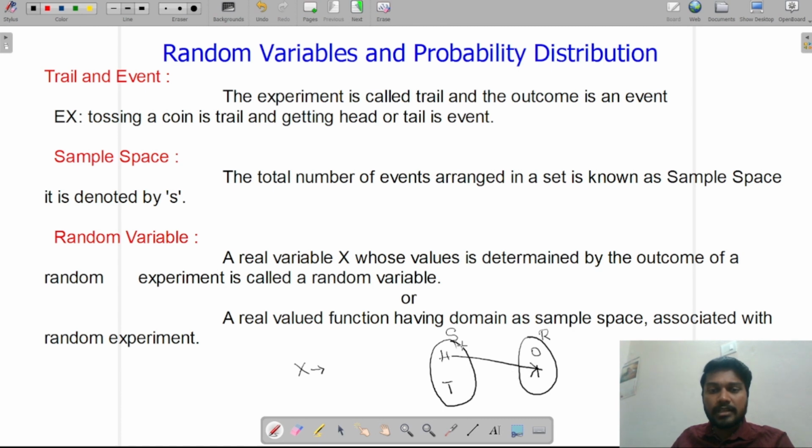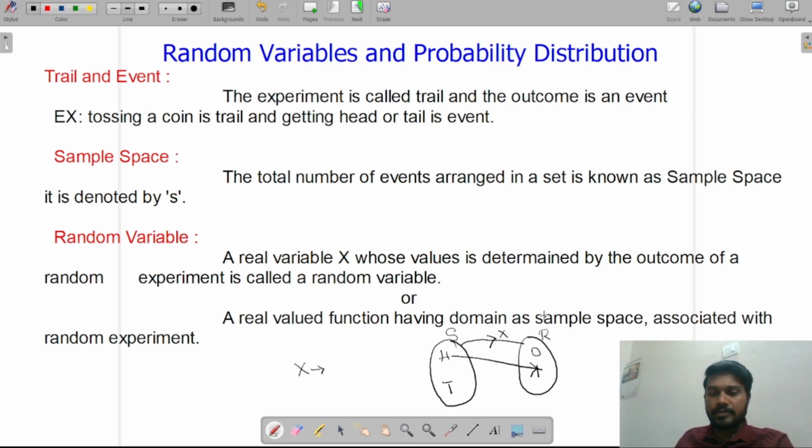So there is a mapping from sample space to real numbers, and this is called a random variable. Let's say again, a real valued variable capital X whose value is determined by the outcome of a random experiment is called a random variable. Is it clear?